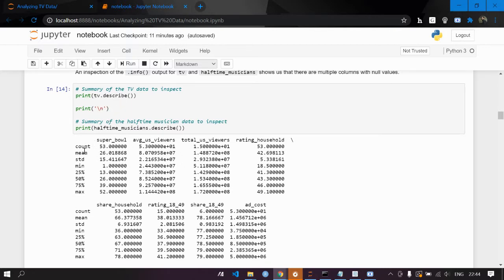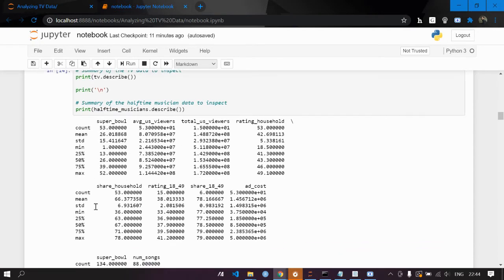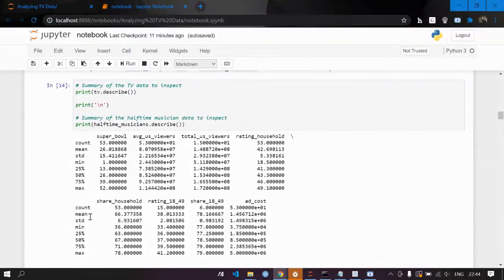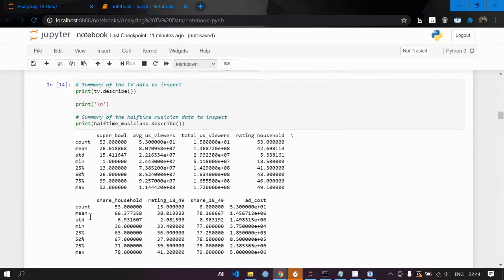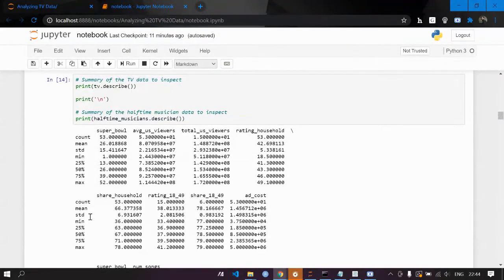It will give you the count, mean, standard deviation, min, 25%, 50%, 75%. These are the IQRs, interquartile range, and then maximum and minimum. So this will give you the whole summary of the TV data.